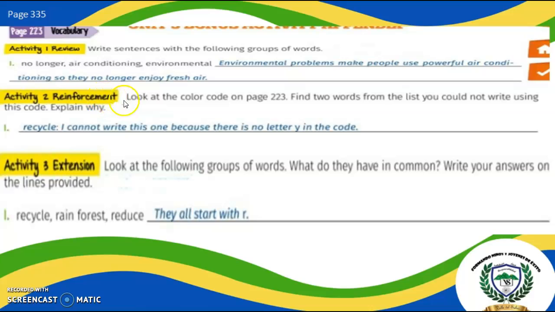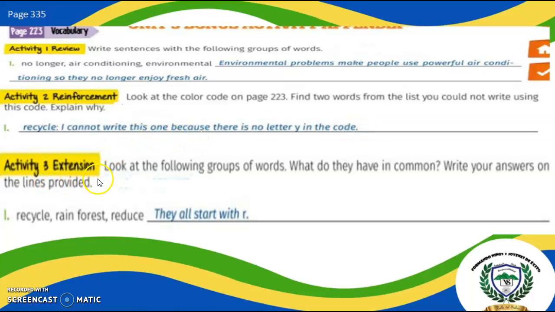Activity 2, transformer. Look at the color code on page 223. Find two words from the list you could not write using this code. Explain why. This is an example, recycle. I cannot write this one because there is no letter Y in the code.